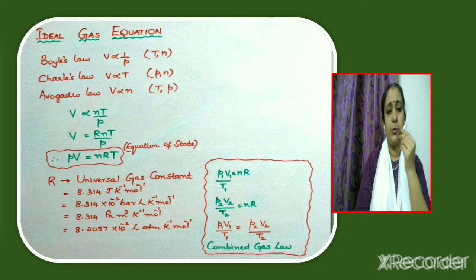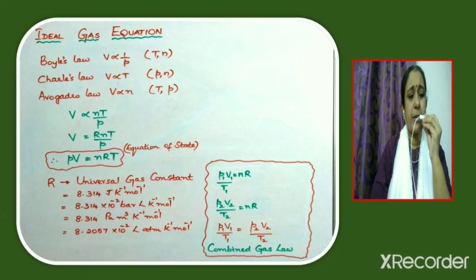R is equal to 8.314 joules per Kelvin per mole, or it can be equal to 8.314 into 10 raised to minus 2 bar liter per Kelvin per mole, or it is equal to 8.314 Pascal meter cube per Kelvin per mole, or it is equal to 8.2087 into 10 raised to minus 2 liter atmosphere per Kelvin per mole. So these are the different values possible for R.